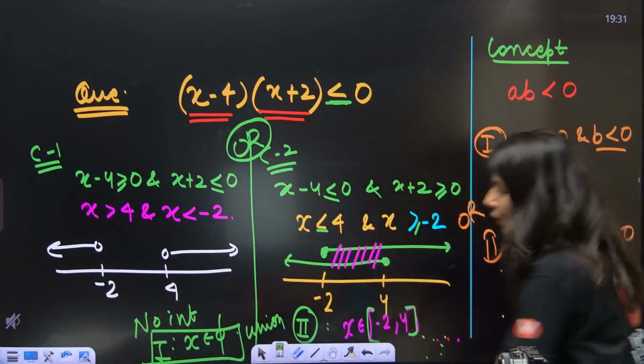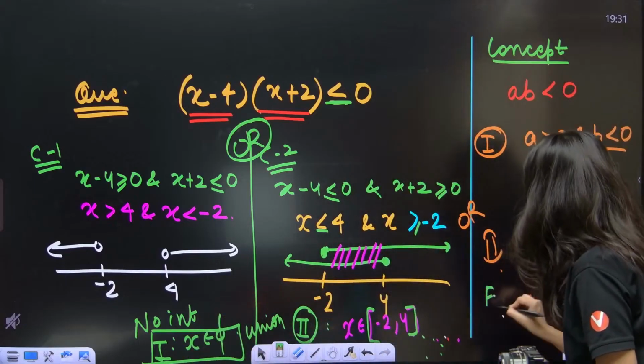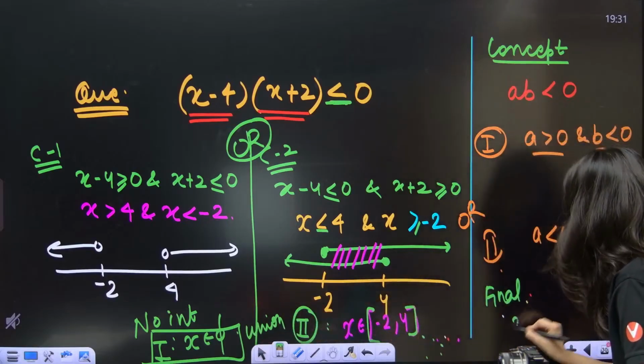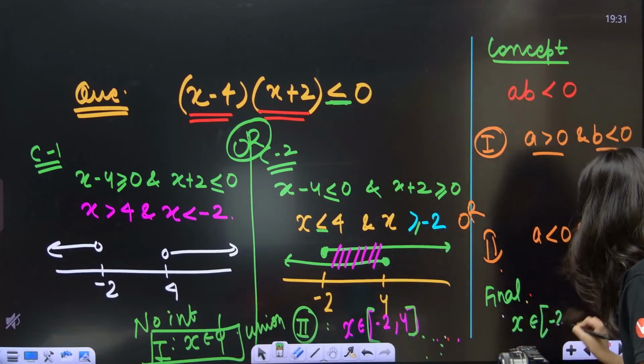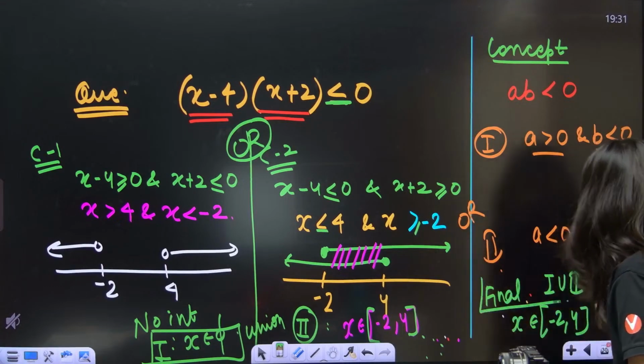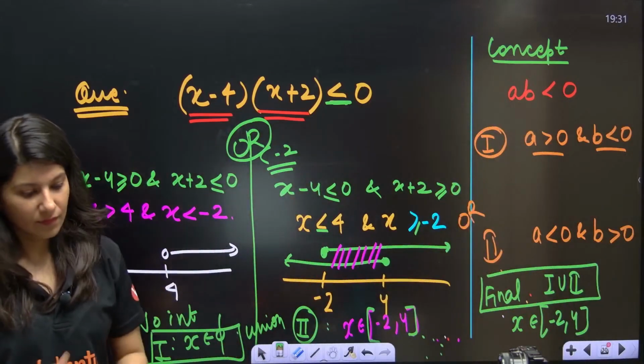So union of the null set and this. The final answer will be what, everybody? If you take the union of nothing and this, x belongs to minus 2 to 4. Getting it? Okay.